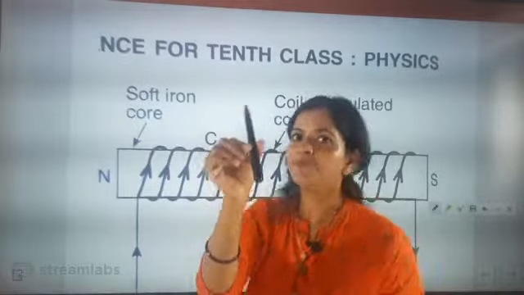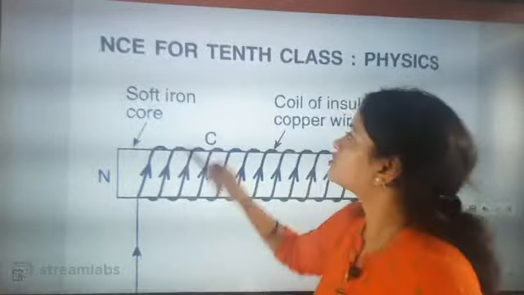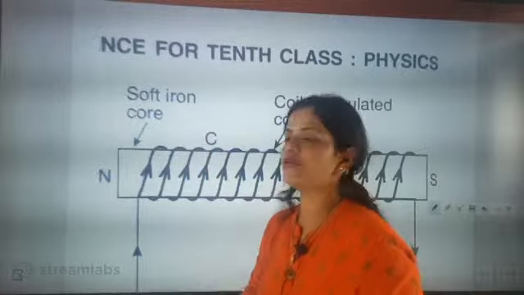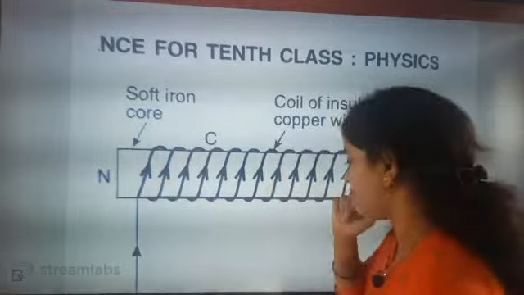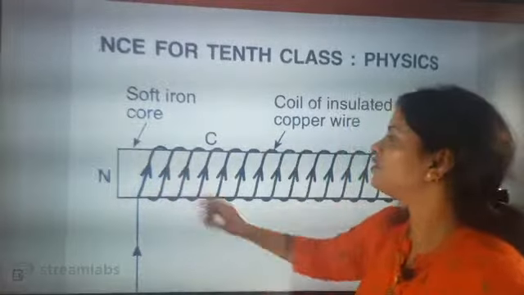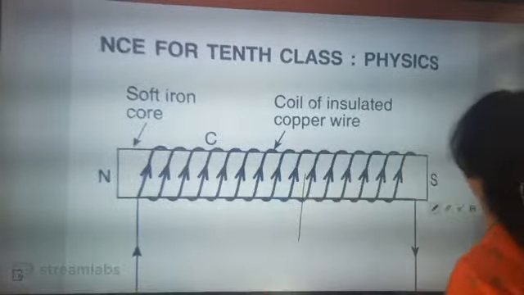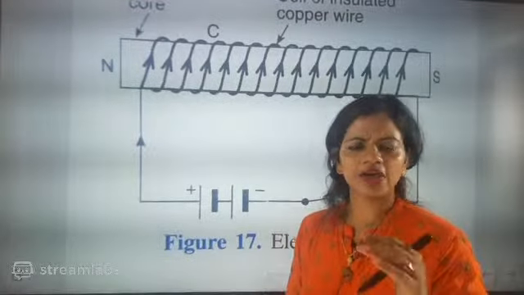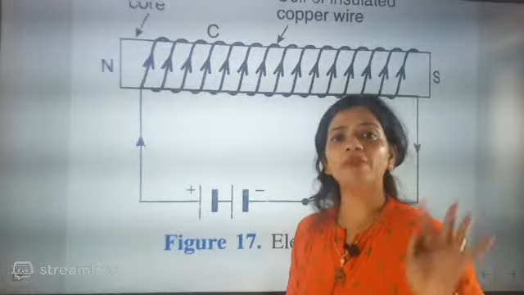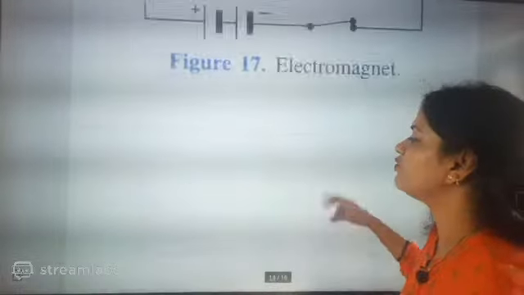So here, this soft iron rod, or soft iron core, will help in strong magnetism. The benefit is that when you disconnect the supply of current, it will again become soft iron. The soft iron core will not have any magnetic property. But the moment you take steel,